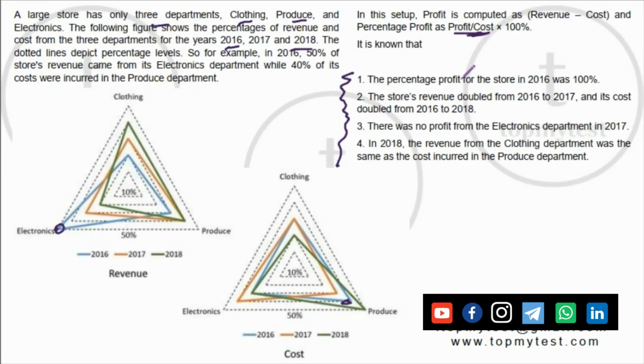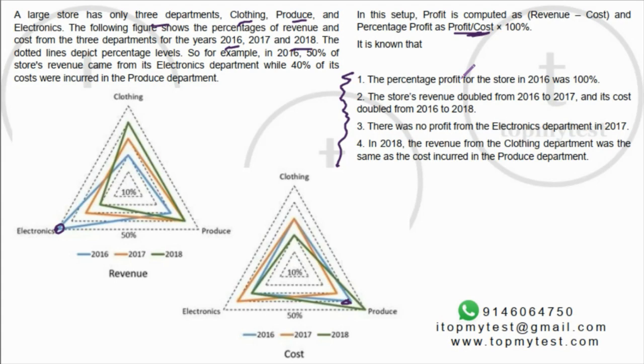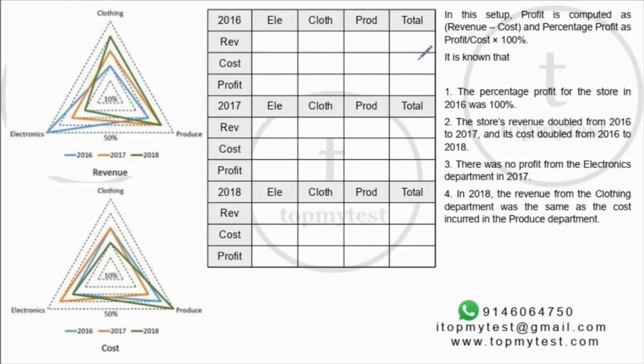So everything is a ratios problem. You don't need any absolute number. You can assume any value for one of the years. You'll be able to solve every single value everywhere else. Okay, so let's dive in and solve them. Okay, so let's start with this cost as 100. Now, profit is based on cost. It says that the percentage profit in 2016 was 100%.